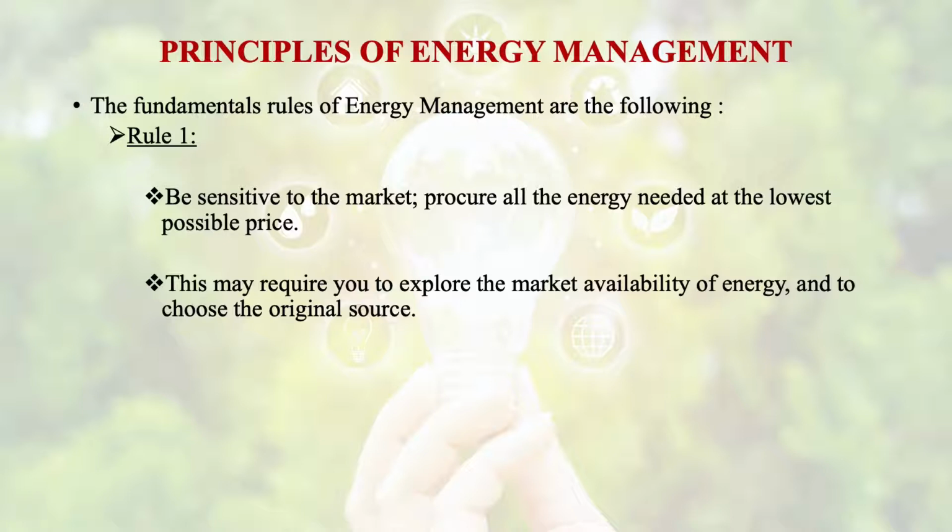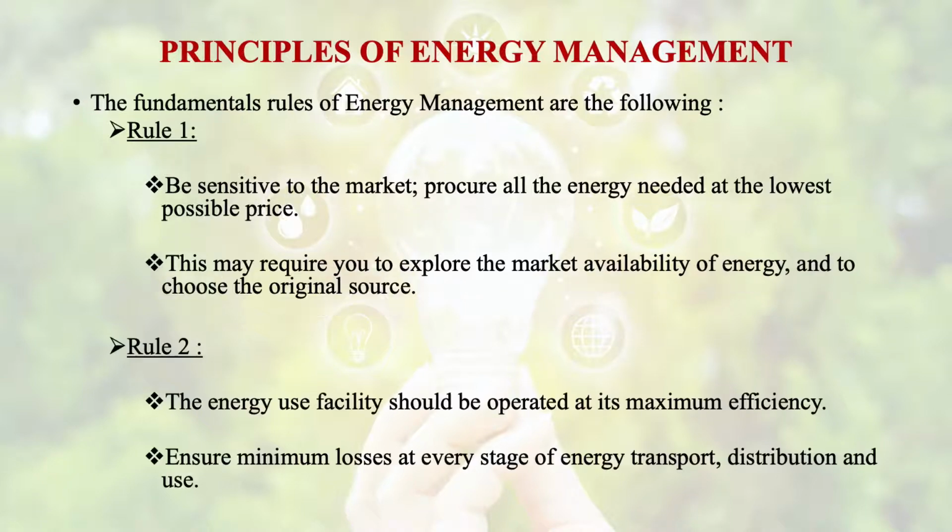This may require us to explore the market availability of energy and to choose the original source. It means we have to select the source which is available locally. We have to prefer those sources that are available locally. Second rule is the energy use facility should be operated at its maximum efficiency. We have to ensure minimum losses at every stage.